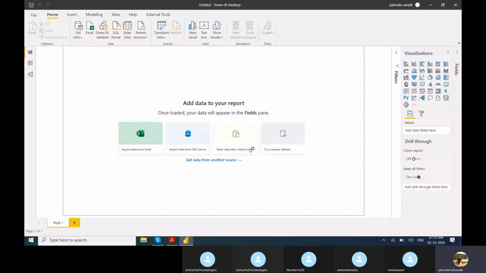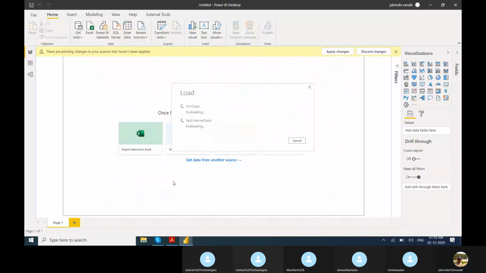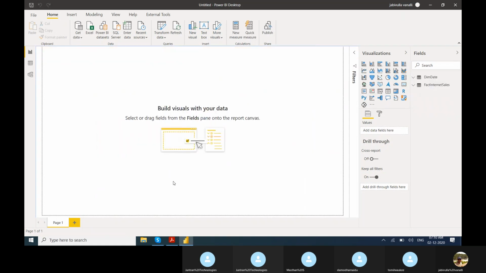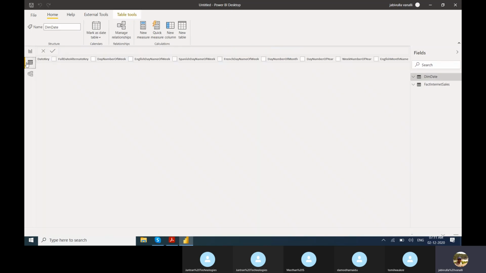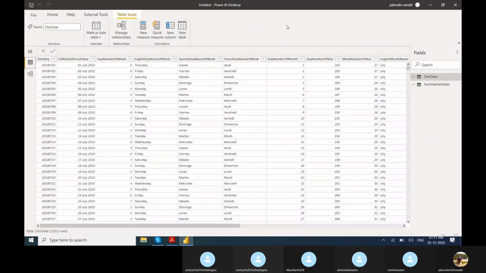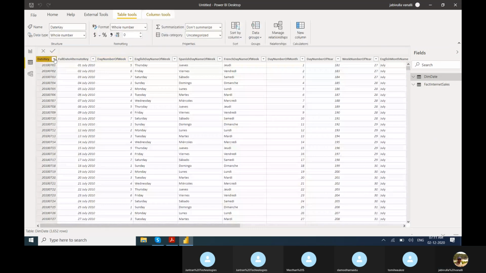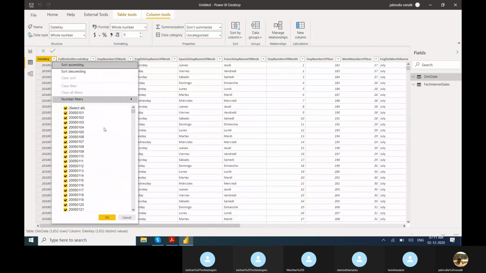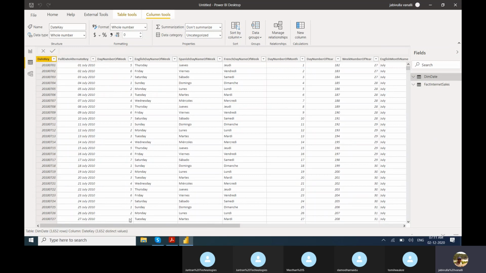Import is always faster than the DirectQuery method. Loading. You can see the data and check the column quality. There are no null values.